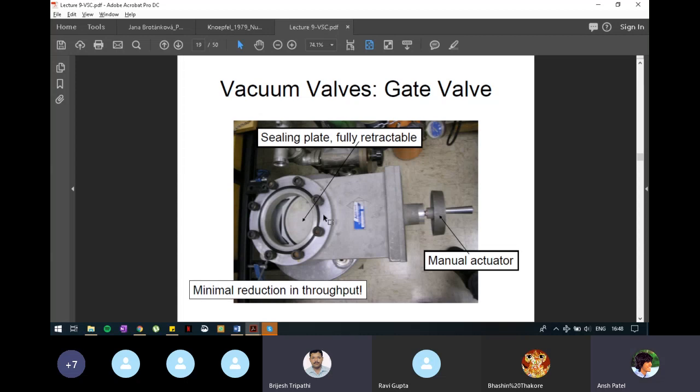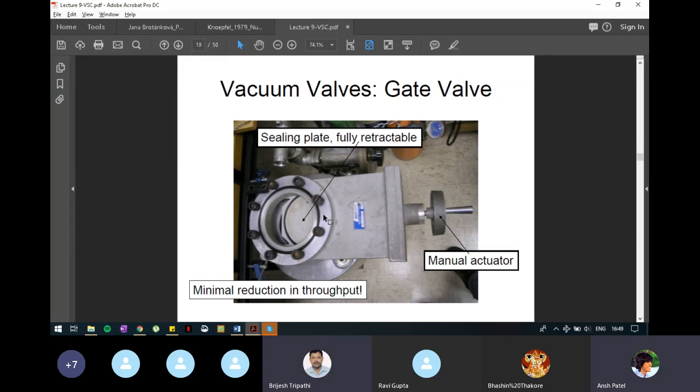And there are many nuts on top of it. Those nuts are used to connect this piece with the chamber. We have to open all these nuts and keep it with the chamber plate, the lower plate of the chamber. All the holes are provided on the chamber lower plate also, so that through those holes, these nuts can be connected with this valve. So it will be nicely attached with the chamber plate. And then we can close using the manual actuator.